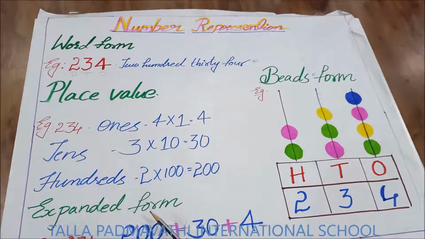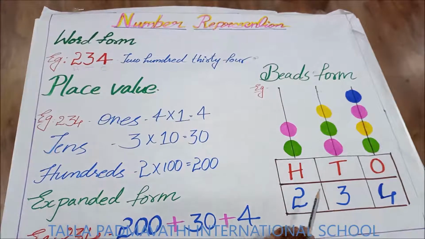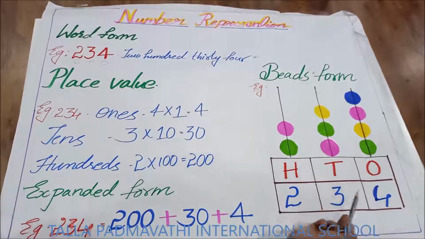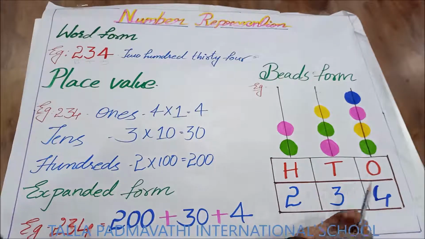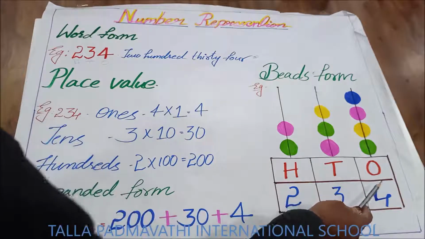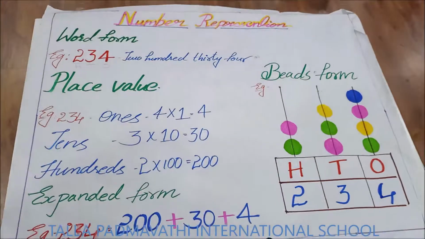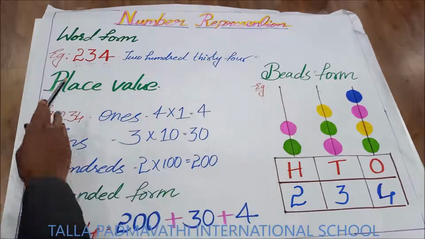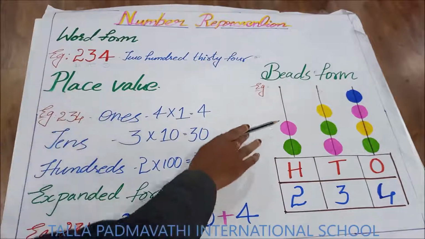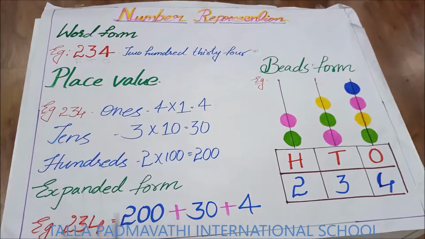Next one. What is the next one? Beads form. You can see the beads representation. What is in ones place? 4. Tens place 3. Hundreds place 2. So children, how many beads should I draw in ones place? I should draw 4 beads. 1, 2, 3, 4. How many beads do I need to draw in tens place? 3. How many beads do I need to draw in hundreds place? 2.